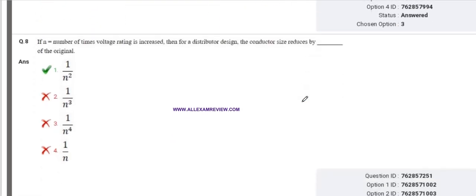If n is the number of times the voltage rating is increased, then for a distributed design, the conductor size reduces from the original. Okay, you solved this question before also. We saw many times that the volume of the conductor or the conductor size reduces by 1 upon n square times. 1 upon n square is directly proportional. The size reduces by 1 upon n square. And what is n? The number of times of voltage rating.